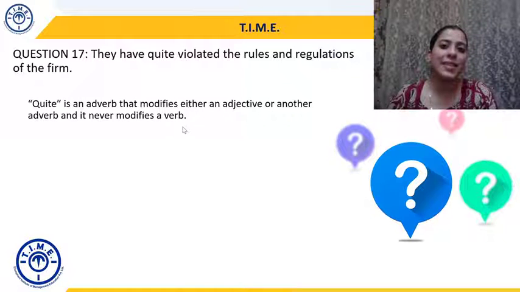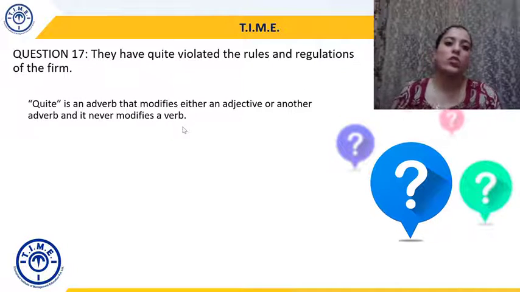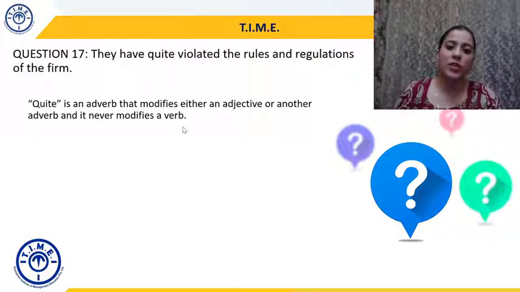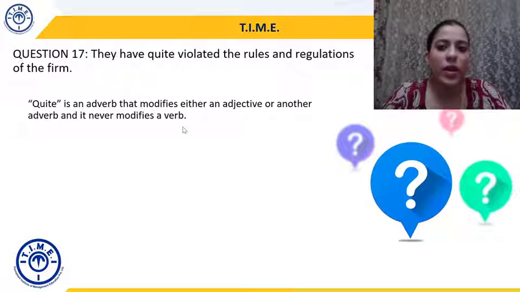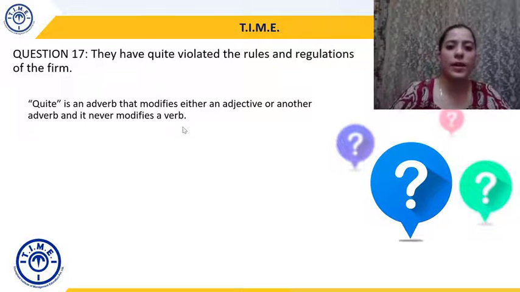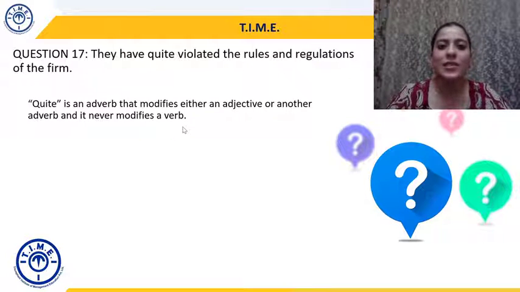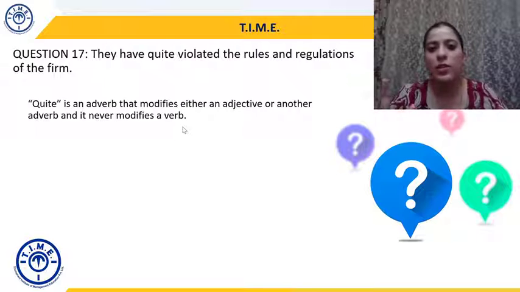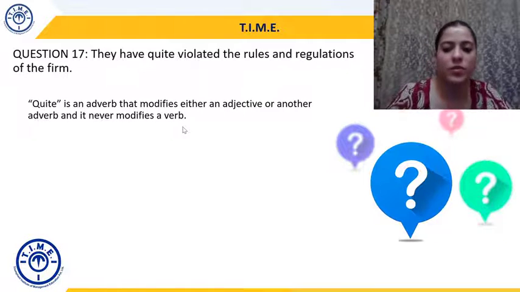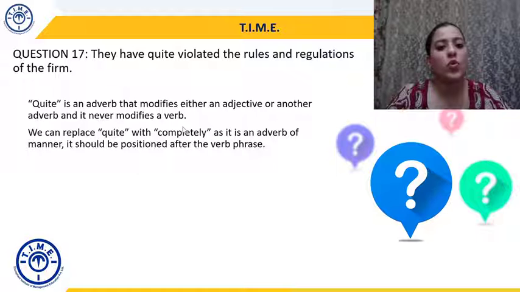So "quite" will actually either modify an adjective or another adverb, like "quite clearly", "quite angry", but it is never going to modify a verb. So using "quite" here is wrong. So we'll replace it with an adverb which will sufficiently convey the meaning of the sentence. We will replace "quite" with "completely", as it is an adverb of manner.